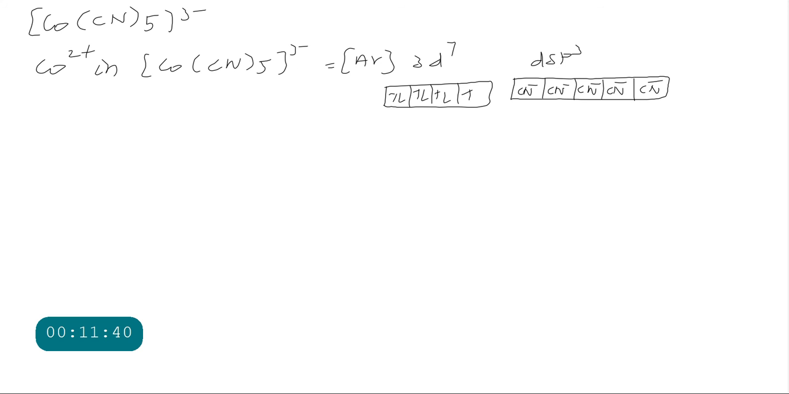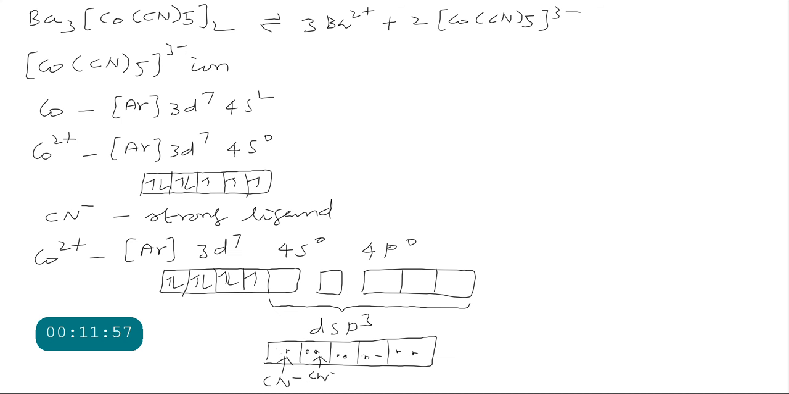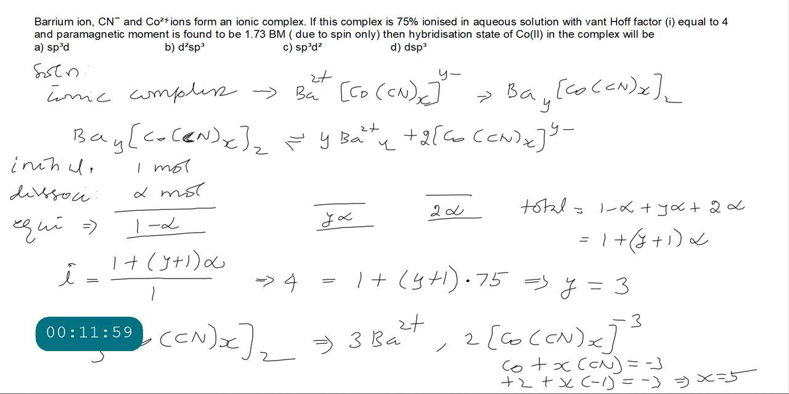Now here this has one unpaired electron. Whether it has one unpaired electron or not, how to know it? Let us compare and see whether it has one unpaired electron or not. For which we will see the question, what they asked.